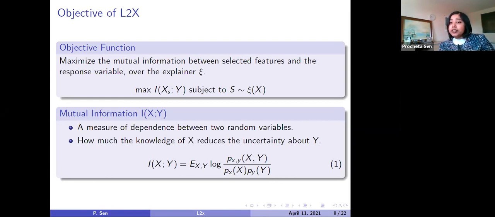So this is the mathematical description, but you can think of mutual information as something which tries to estimate how much related these two random variables are. In our case, we try to measure how much related this subset vector x's and the output variable y are. And why are we trying this? Because we are trying to estimate what the important features are, because the more important a feature is, the more related these x's and the y will be, right? That's why we are trying to maximize this mutual information between x's and y.